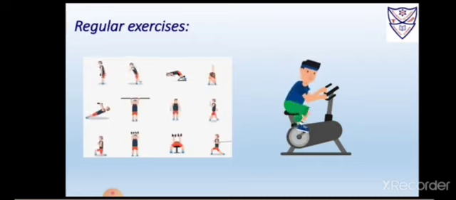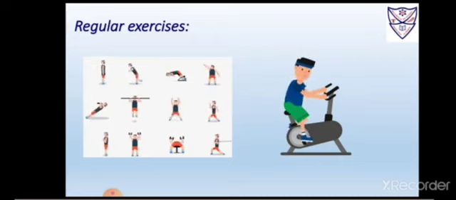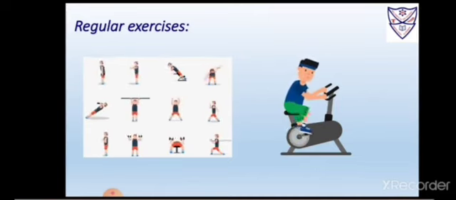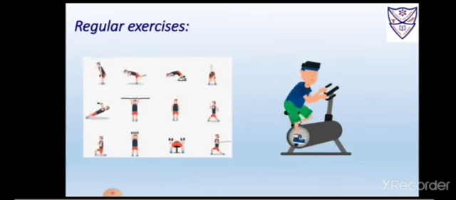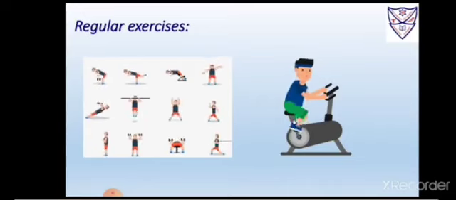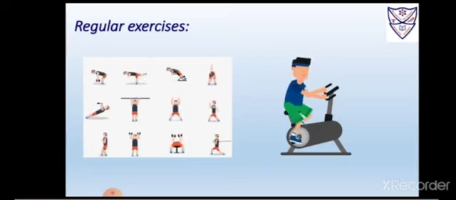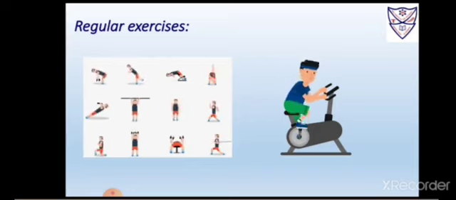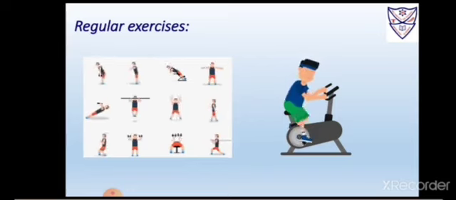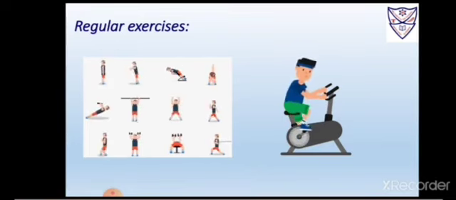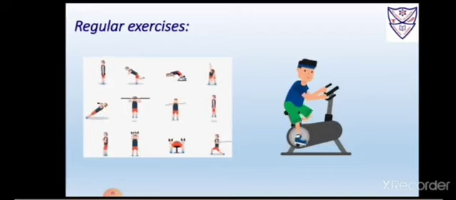regular exercise. Exercise and yoga help to keep us healthy. Our body becomes unfit if we do not exercise regularly. Yoga increases our strength and builds our muscles. So to keep our body healthy, and if we want that all the organs and all the organ systems work properly, we should always do exercise and yoga.